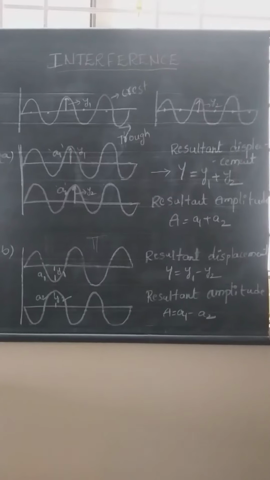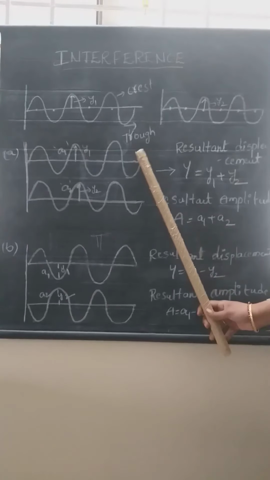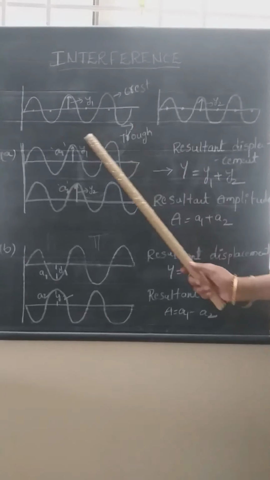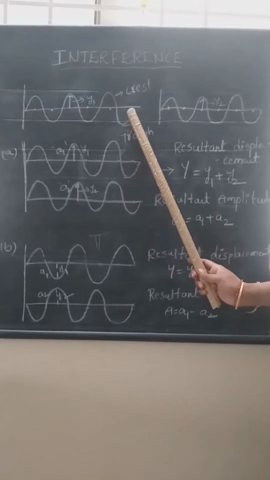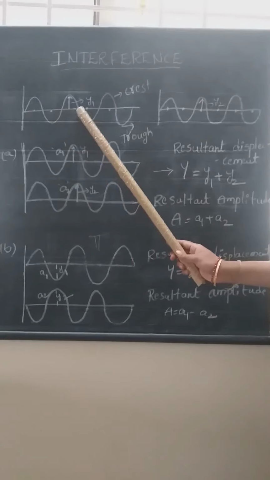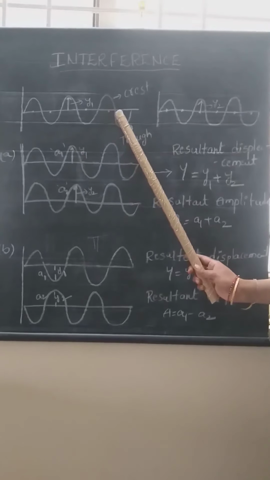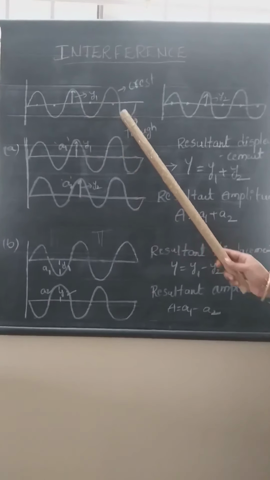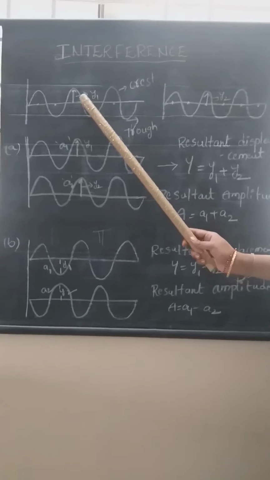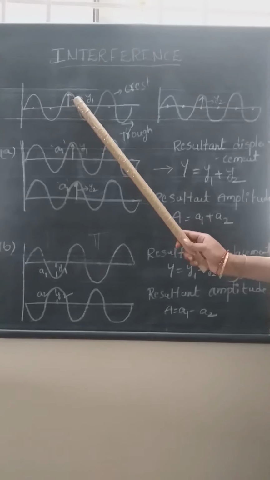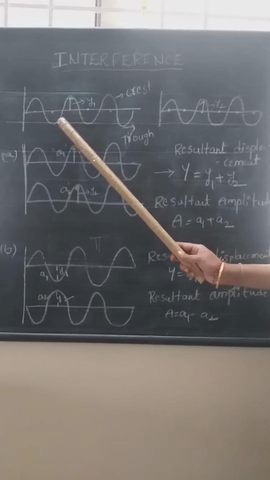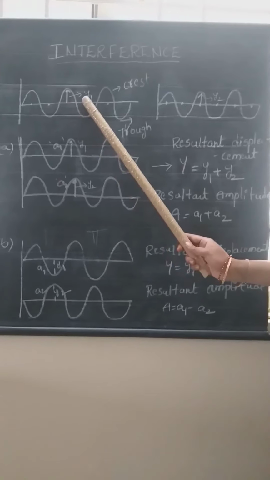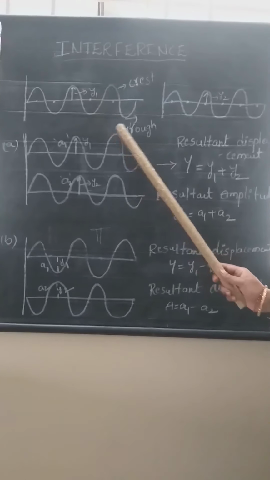First, try to understand these diagrams. Here I am showing you two different waves. This is the first wave, this is the second wave. Let us suppose this horizontal line represents the medium, and the dots on the horizontal line represent different particles of the medium. If one light wave is traveling through the given medium, then the particle vibrations will be like this. Particle vibrations are perpendicular to the direction of propagation of the wave. Let us suppose this particle displacement is y1. This is the first wave.